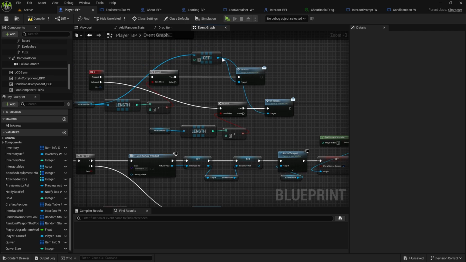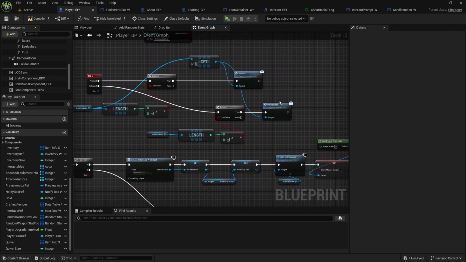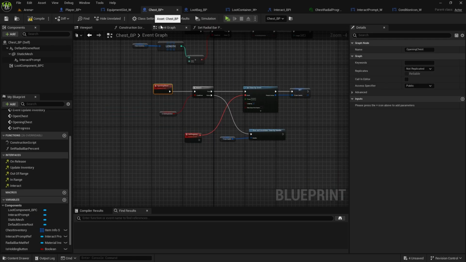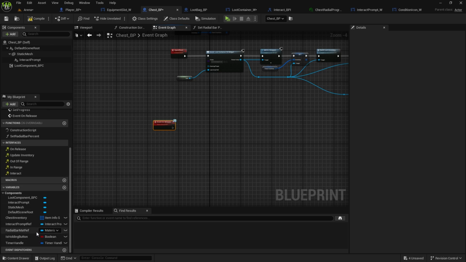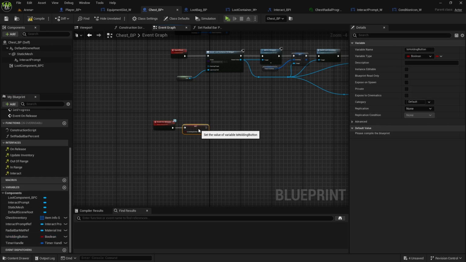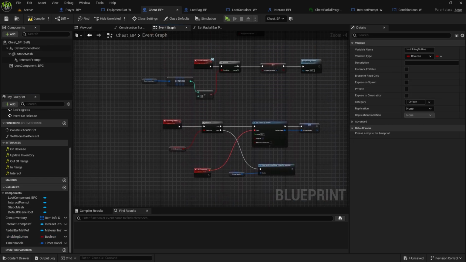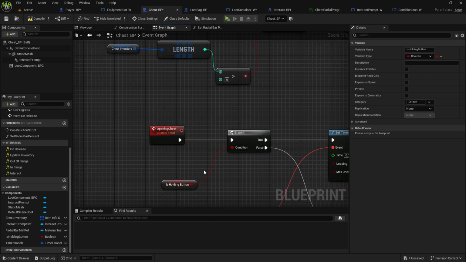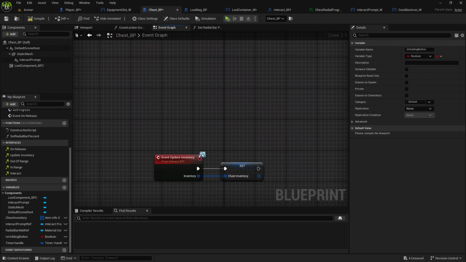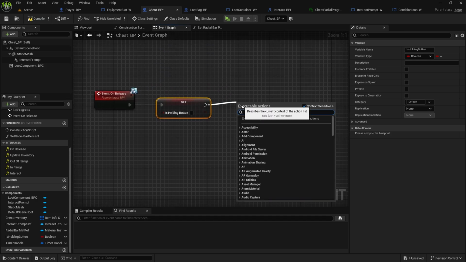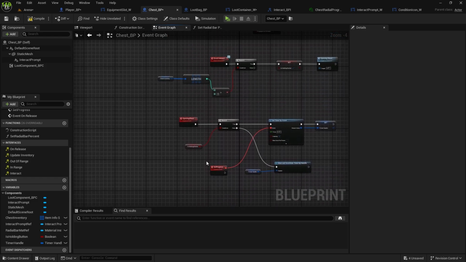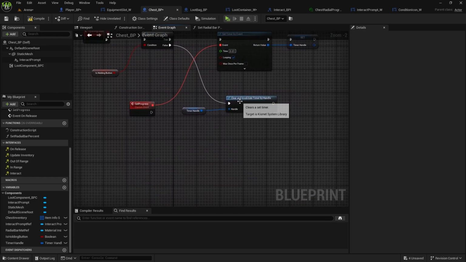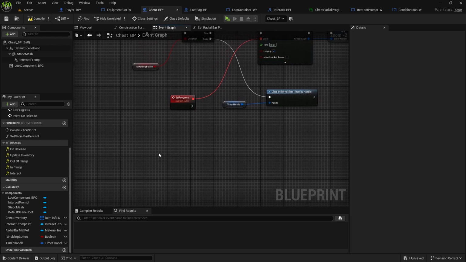So that will send the message to that item we are interacting with. If it doesn't have on release like our items, it won't do anything. But on the chest, if we now double click on release, we can set it up to is holding button false. And we're also going to call this opening chest again, so it will fail and it will stop the timer. So opening chest, not open chest, it's opening chest. And that will fail.